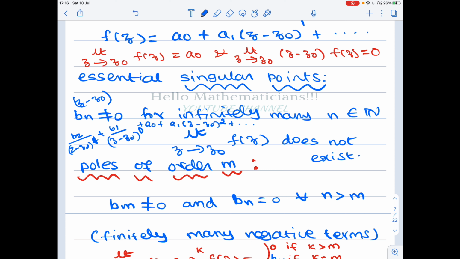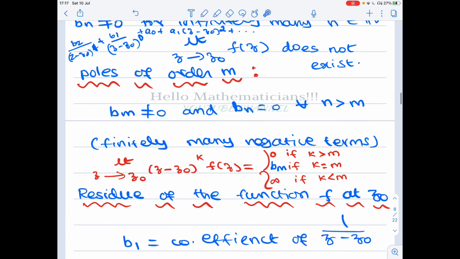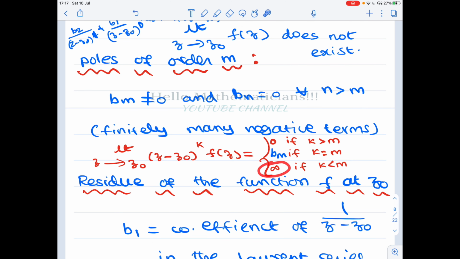So what do we get as the limit z tends to z naught? We have this term b2 by (z minus z naught) and this will be some constant. Here all of them are going to 0, but as z tends to z naught, (z minus z naught) goes to 0 while it is in the denominator, therefore the whole thing is going to infinity. Therefore if k less than m, this limit is infinity.